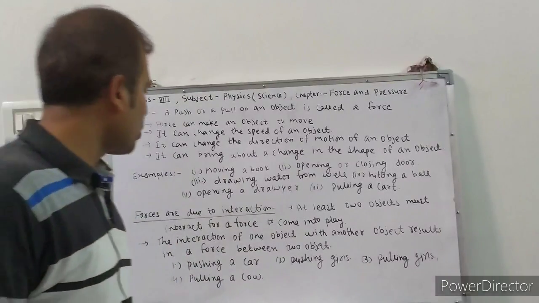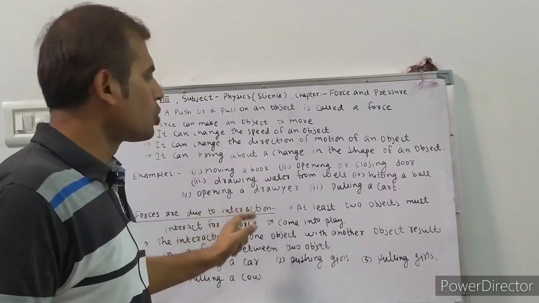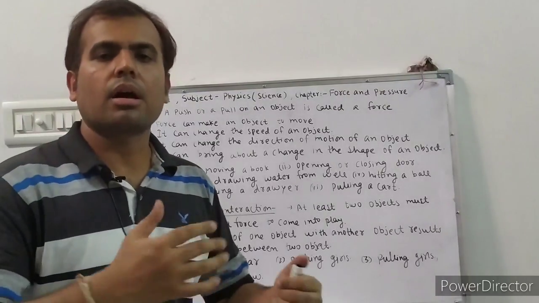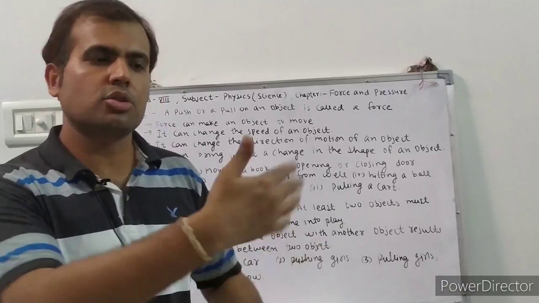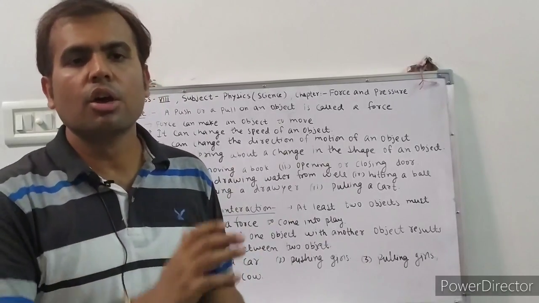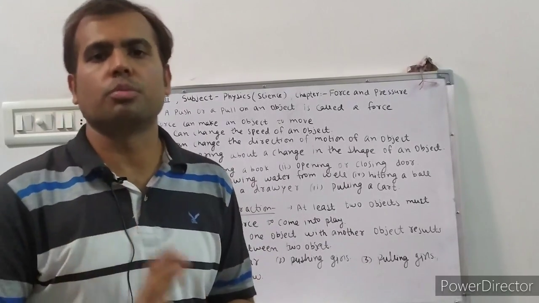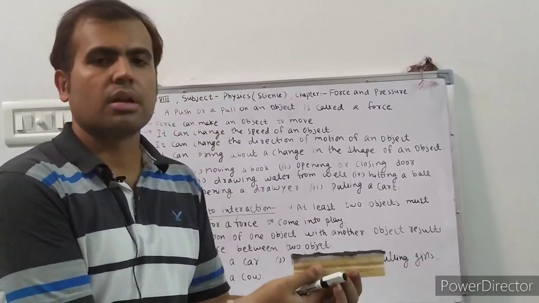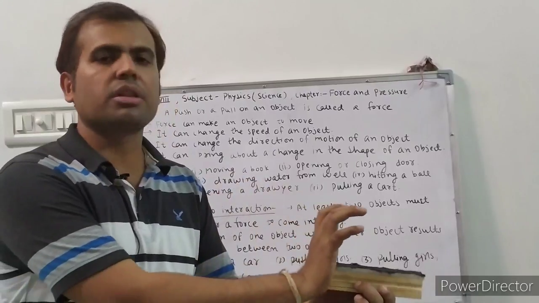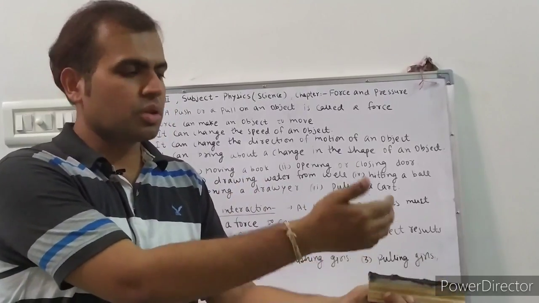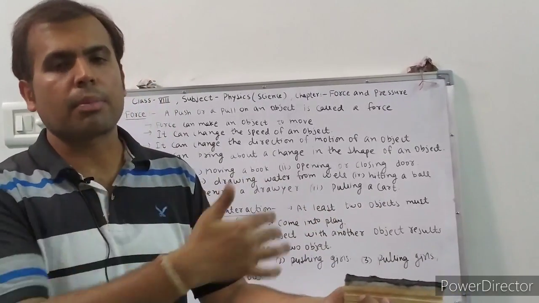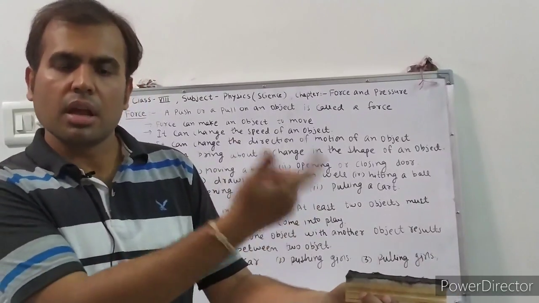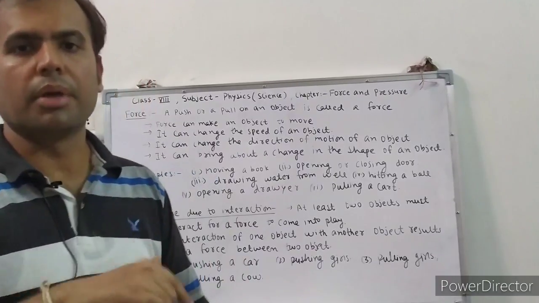Now second topic, forces are due to interaction. See, when you are applying a force to an object, this object is also applying a force to the first object, means action reaction. Like this is a duster, and you are pushing the duster. So it is also applying the same magnitude of force in the opposite direction to me.